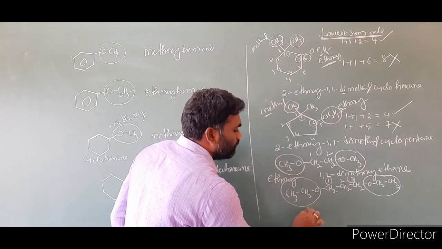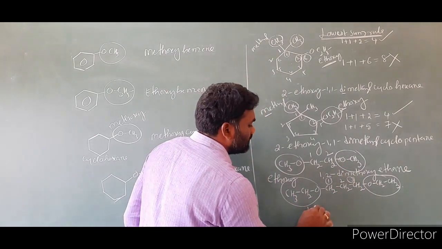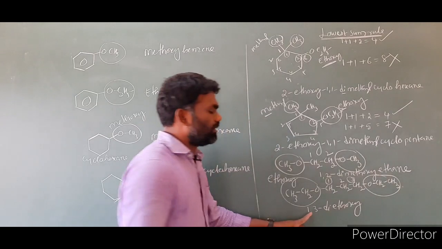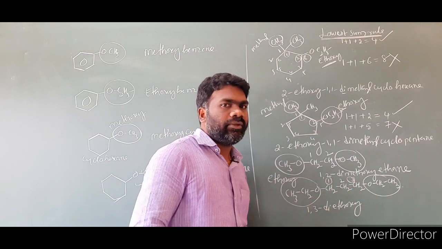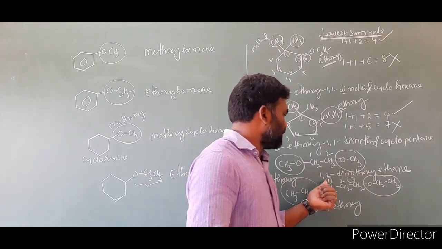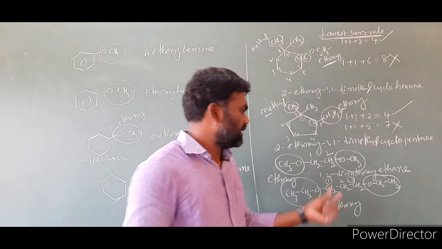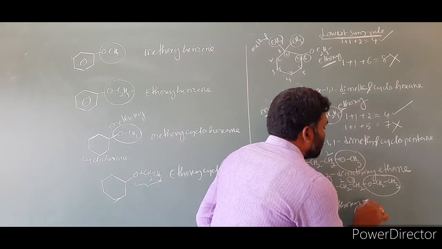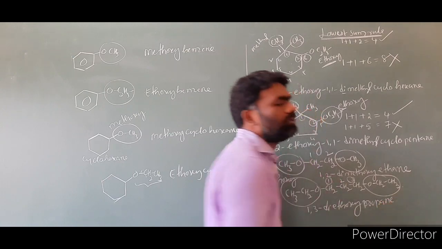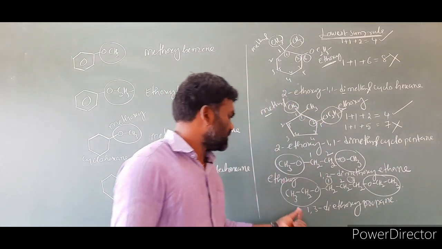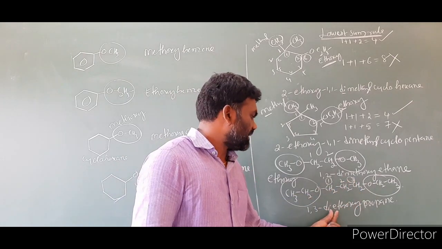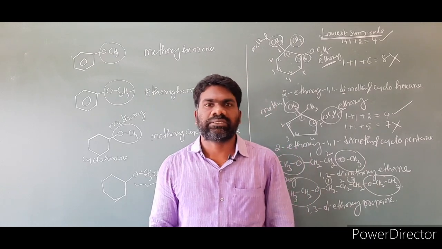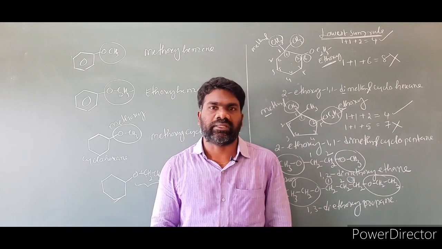The name of this compound is 1,3-diethoxy. The first position and third position have ethoxy groups. The parent hydrocarbon, the parent alkyl group, has 3 carbons, so we have to write propane, since 3 carbons uses prop. So the name is 1,3-diethoxypropane. So these are some IUPAC names of ethers.